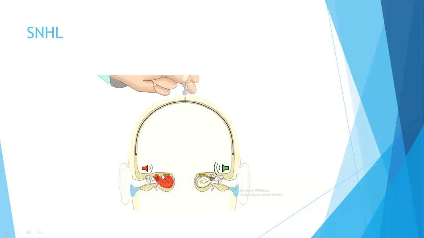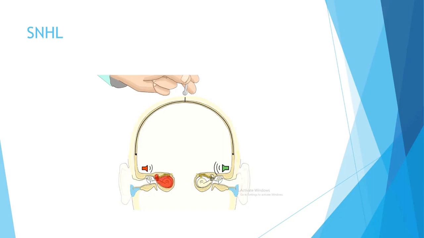There is pathology in the inner ear, so even though the sound travels up to the inner ear and the outer ear is intact, since the main pathology is here, there will be decreased sound perception on the affected side.